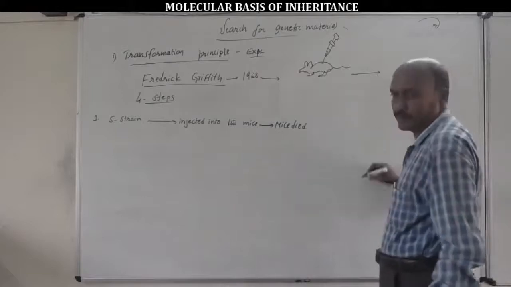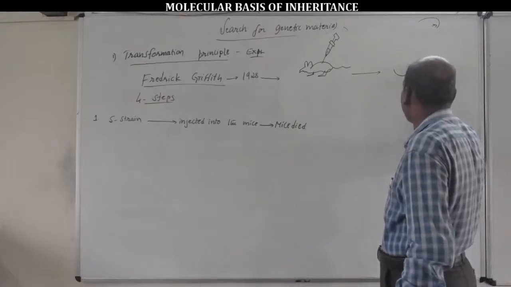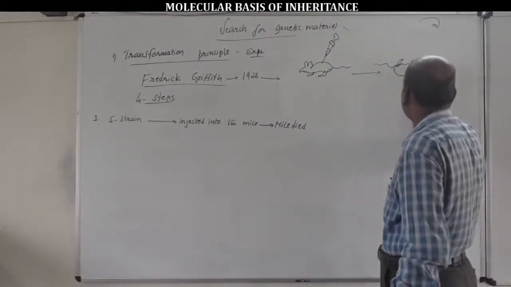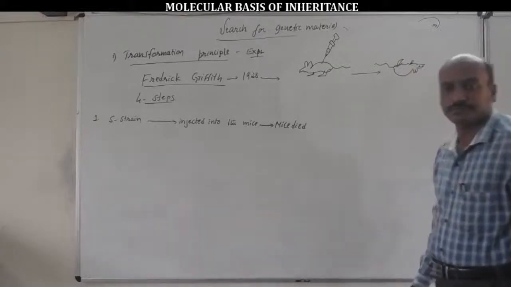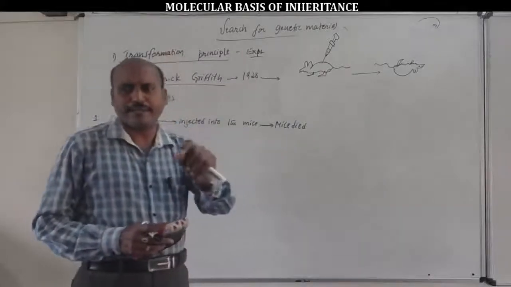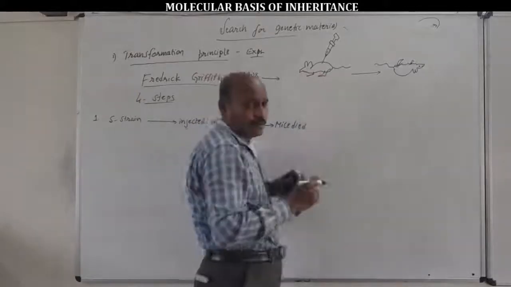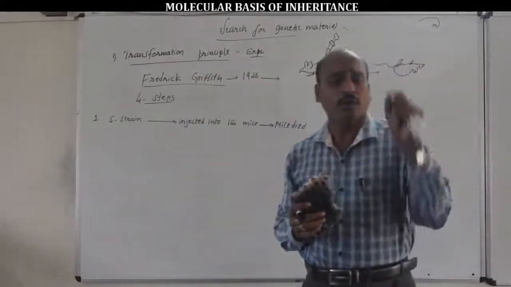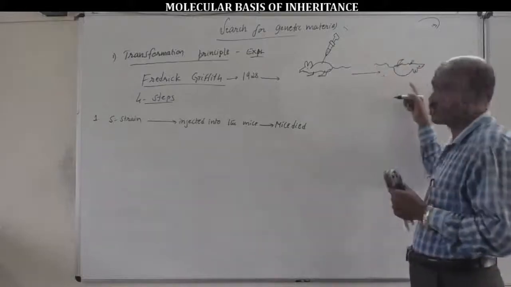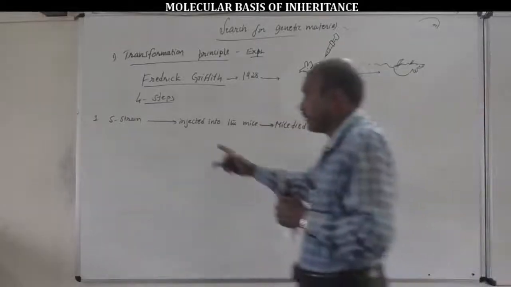After some period of time, the mice died, due to pneumonia produced by the bacterium, because S-strain bacteria is the virulent bacteria, poison bacteria, due to the presence of a capsule layer. That's why it causes pneumonia disease and the mice lead to death, by the injection of S-strain bacteria, virulent bacteria, in the first step.